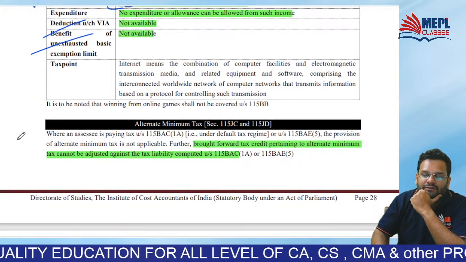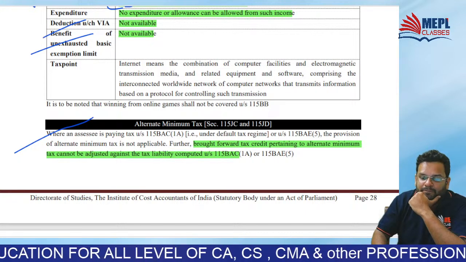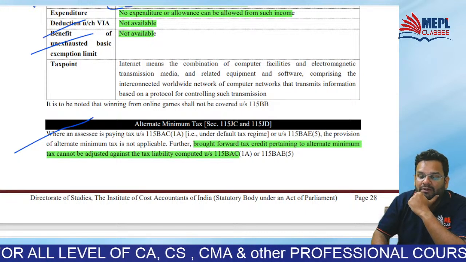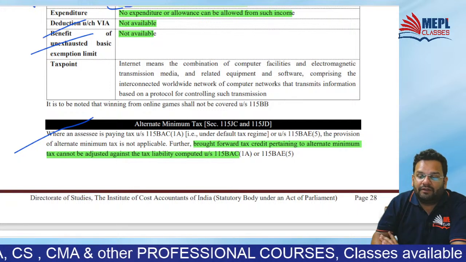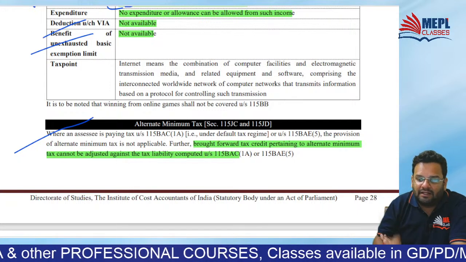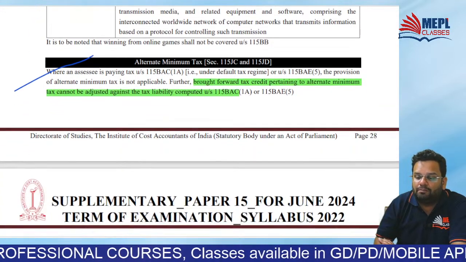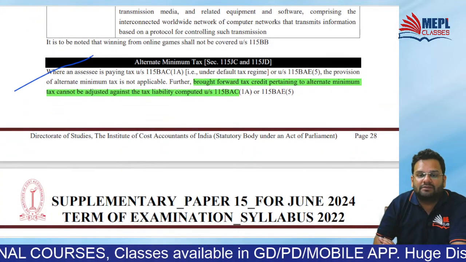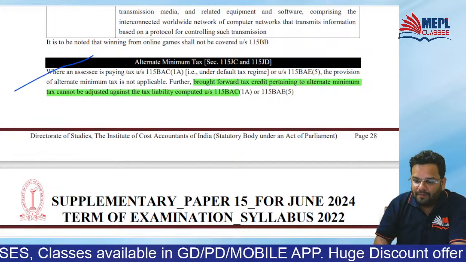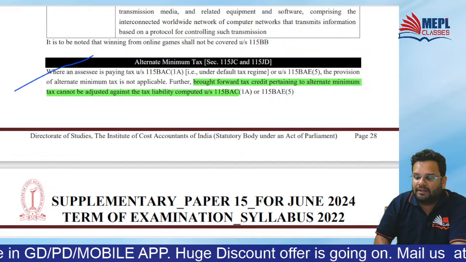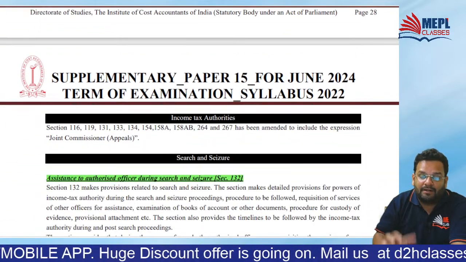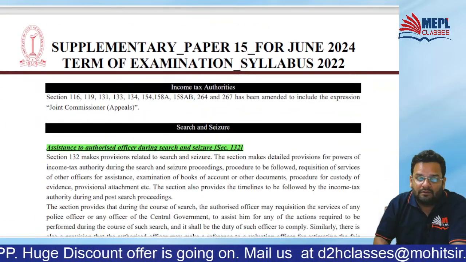Then this is just a clarification given that to pay the alternate minimum tax, or whenever there is an AMT credit, that AMT credit will not be used to pay your normal income tax. You know, na? AMT credit cannot be used to pay normal income tax. Let it be under 115BAC. That doesn't matter.